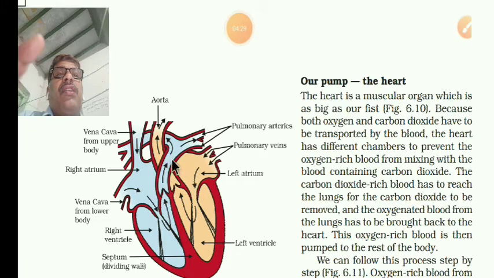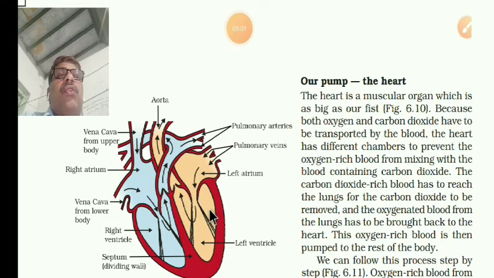This is a heart. This one is the septum, a wall-like structure. Remember this one is the vena cava, the right atrium, and this side the left atrium, also called right auricle and left auricle, the right ventricle and left ventricle, and other parts like the aorta, pulmonary arteries and pulmonary veins.